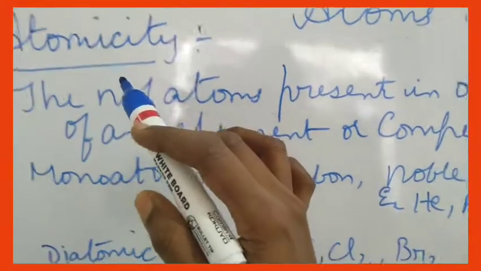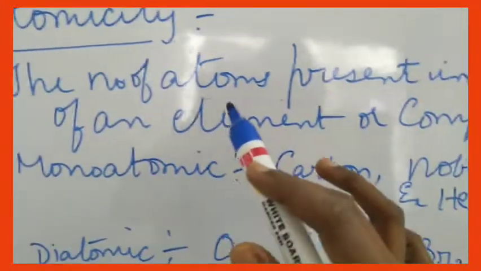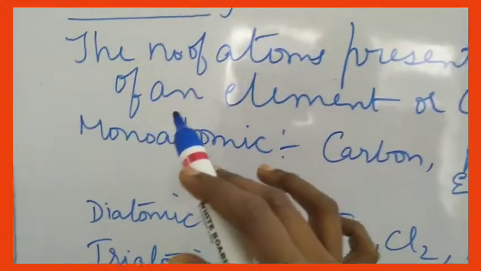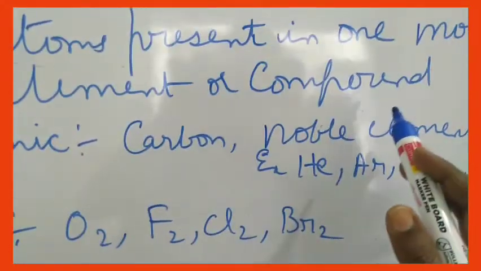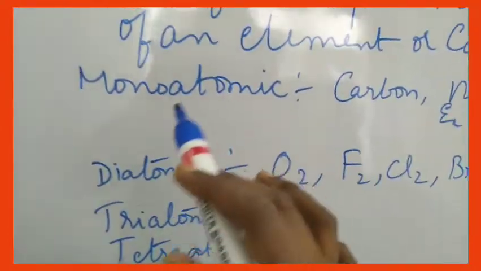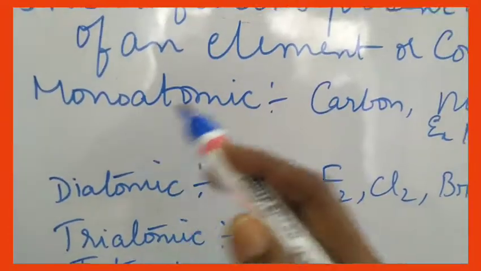Concept of atomicity. What is meant by atomicity? The number of atoms which are present in one molecule of an element or compound, you call it as atomicity. Now let us see what are the types of atomicity.